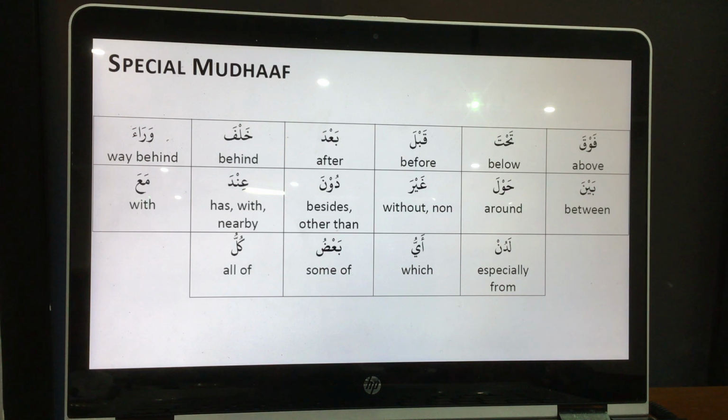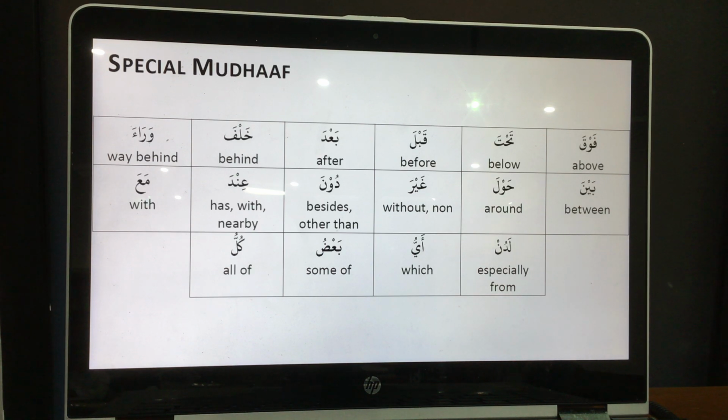You don't bring the "of". So this one doesn't have the "of" in between. If I say khalfahum, khalfa means behind, hum means they, behind them, khalfahum. You understand? Anybody have any questions? No? All clear? So we're going to do some exercise on this, okay?